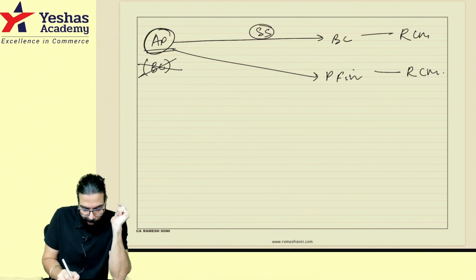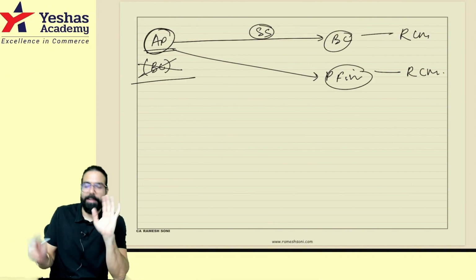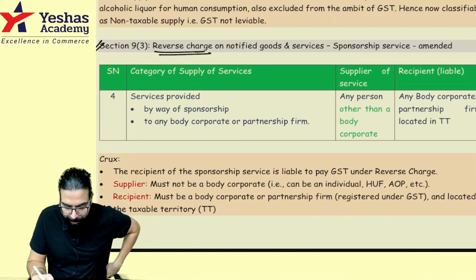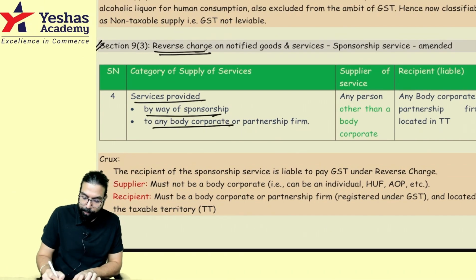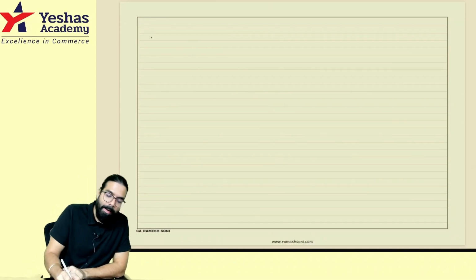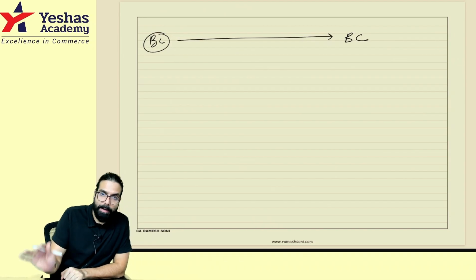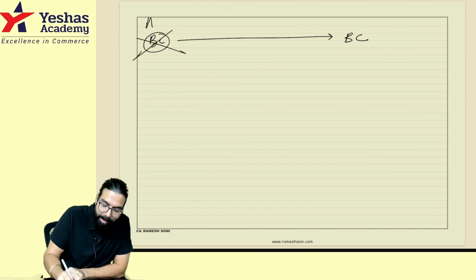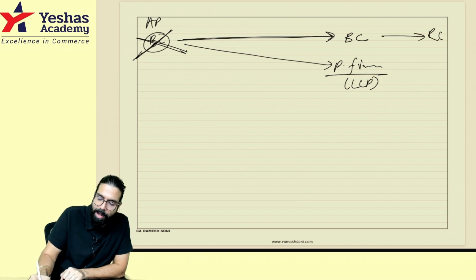It means non-body corporate, other than a company, giving to a body corporate or to a partnership firm, only then GST will come. The words now added are: services supplied by way of sponsorship to a body corporate, by any person other than a body corporate. Remember, if a company gives to a company, there is no RCM. It should be a non-company, any person other than a company, giving to a company or to a partnership firm. And in RCM, partnership firm includes LLP also. Then only RCM will come.